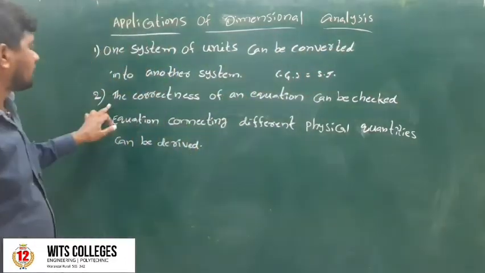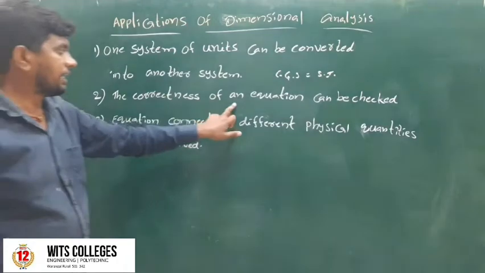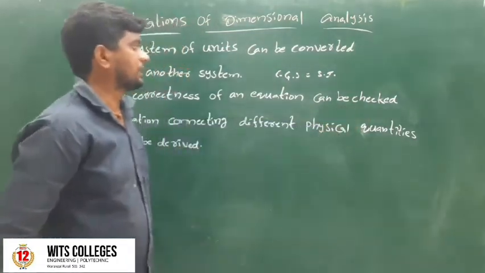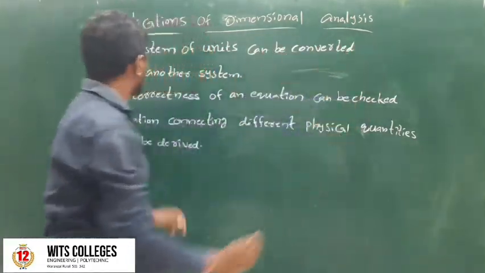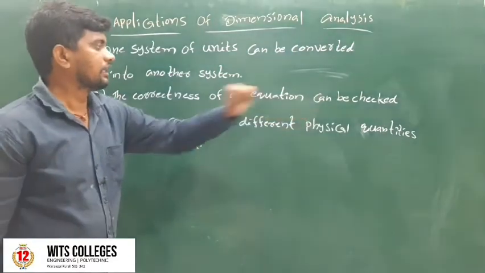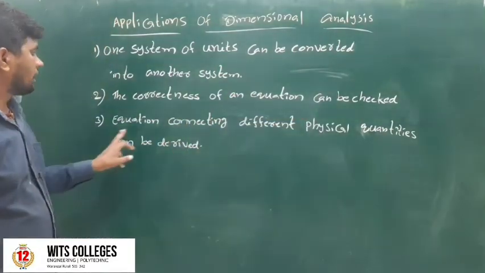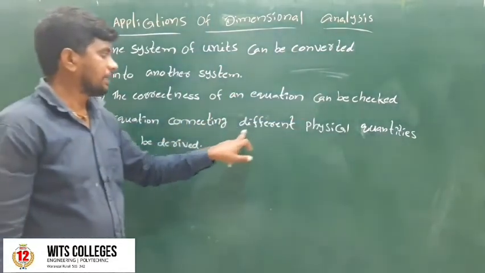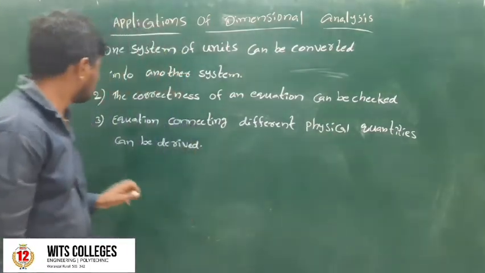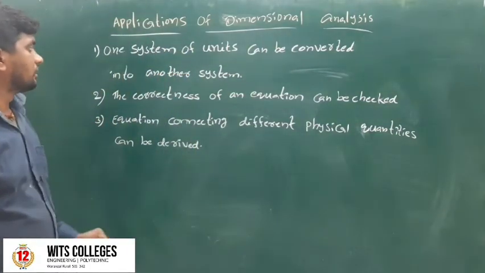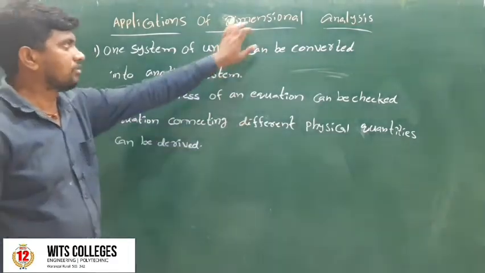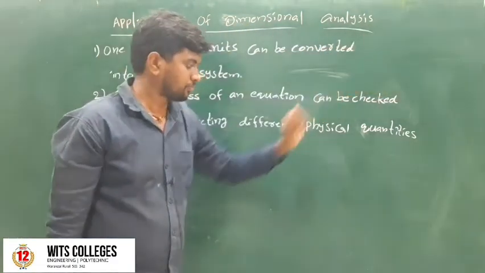The second one is that the correctness of an equation can be checked. The third one is that an equation connecting different physical quantities can be derived. These are the three applications of dimensional analysis.